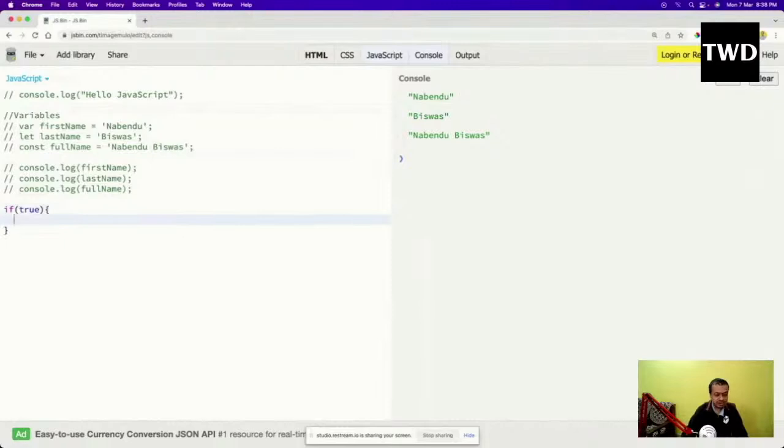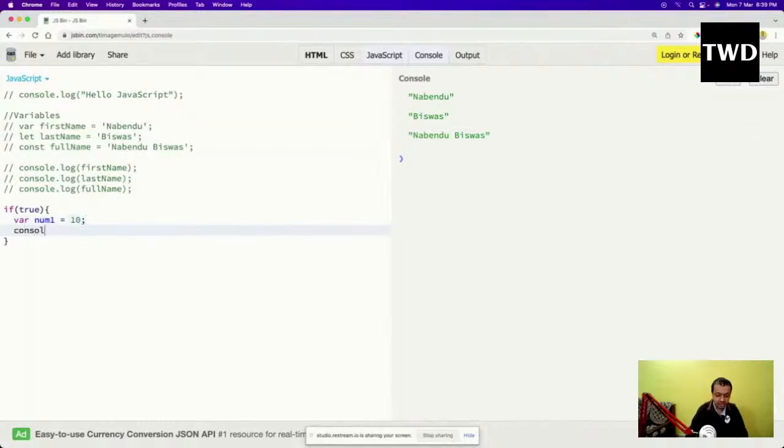Here I will have a variable like var num1 equal to 10. See, right now I have taken the var as a number. Here I have taken it as a string. Not possible in any other programming language, but JavaScript is not strictly typed. It's a loosely typed programming language, so you can use it with anything. What I'm doing here, if it is true, which will always be true because I'm giving it true, then var num1 equal to 10.